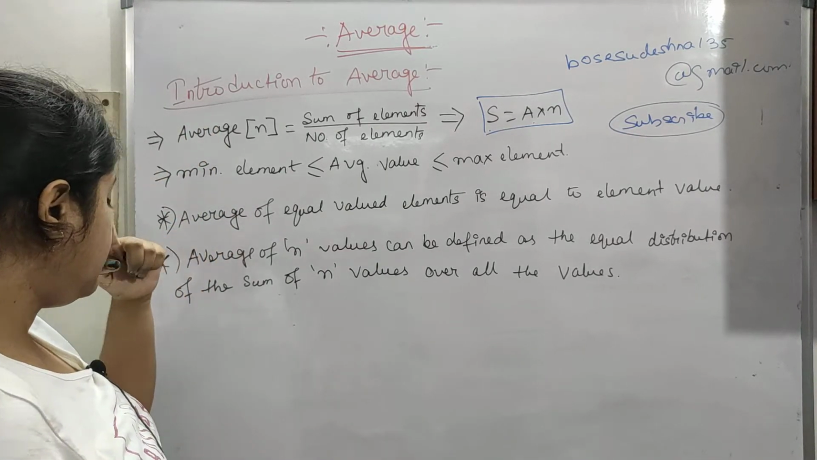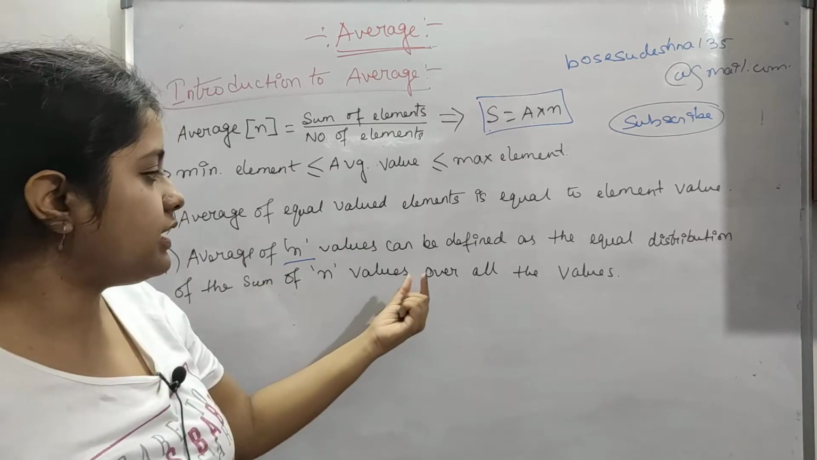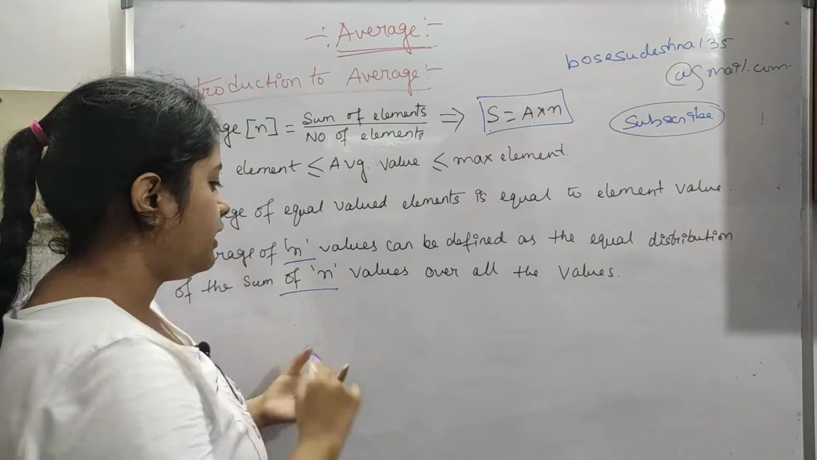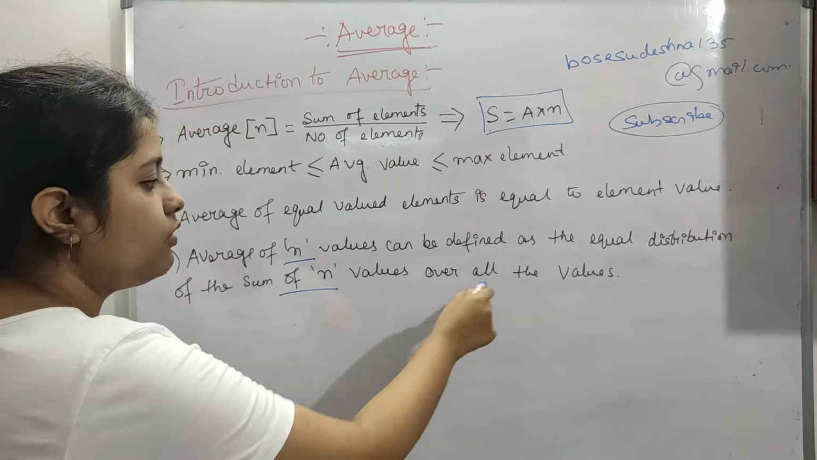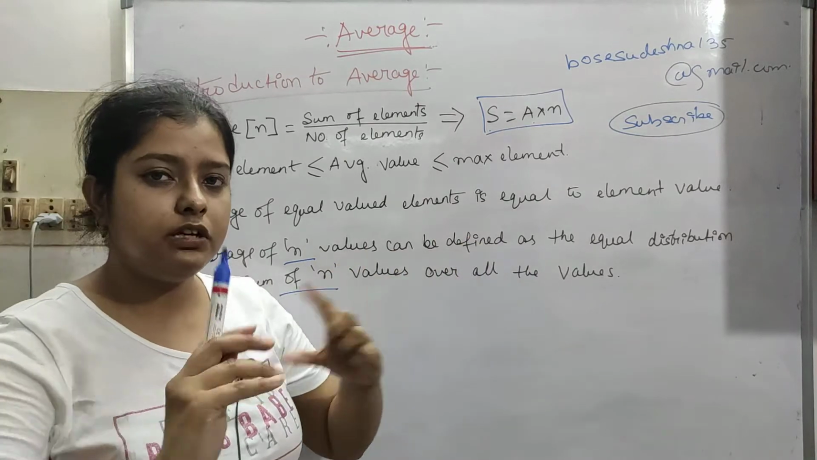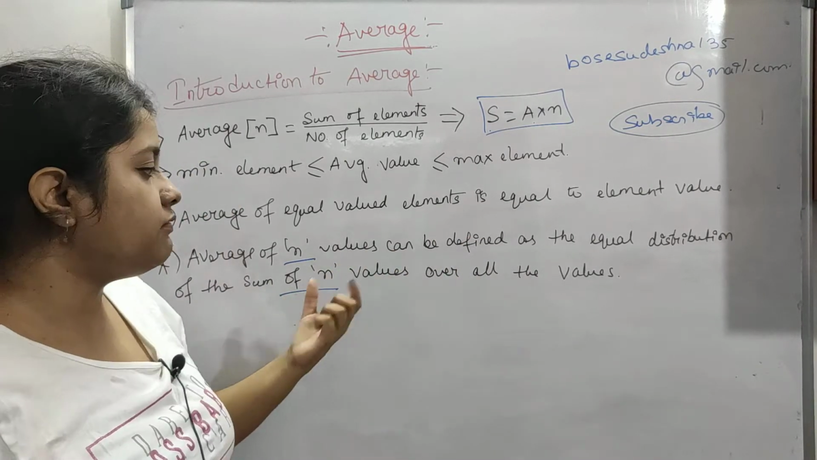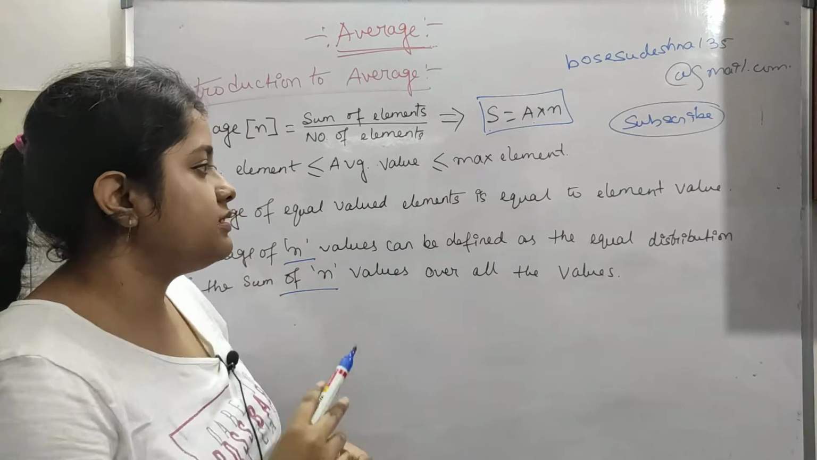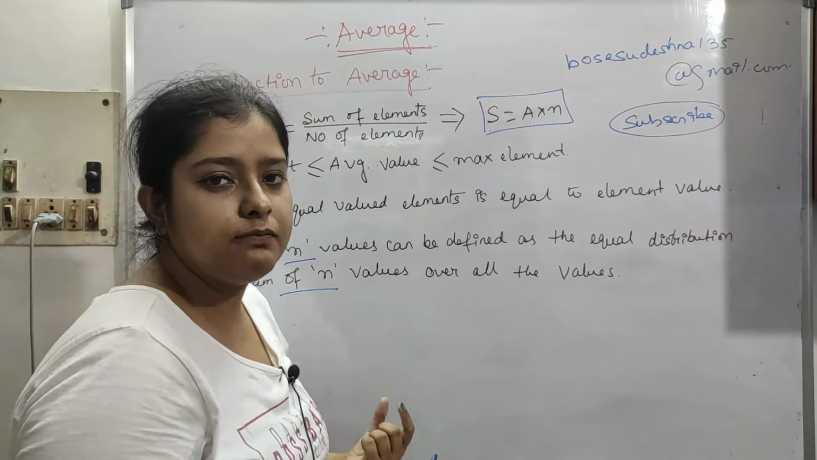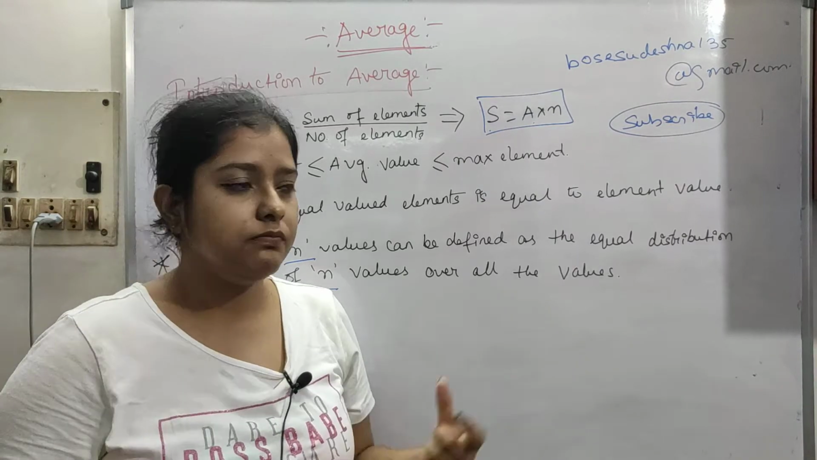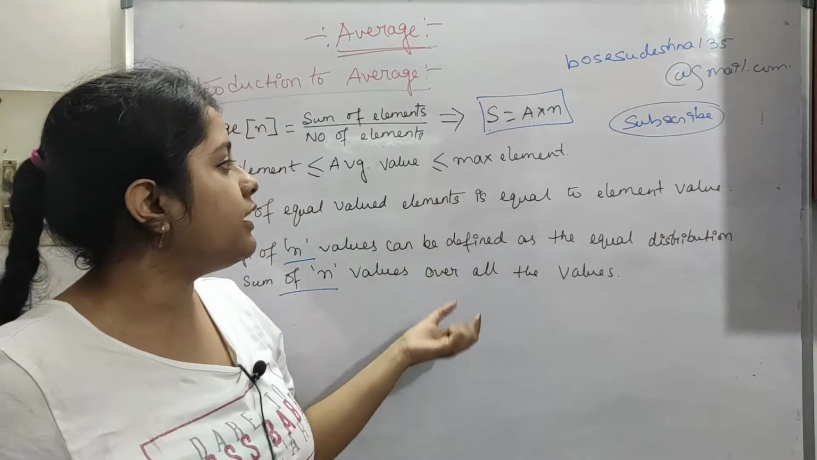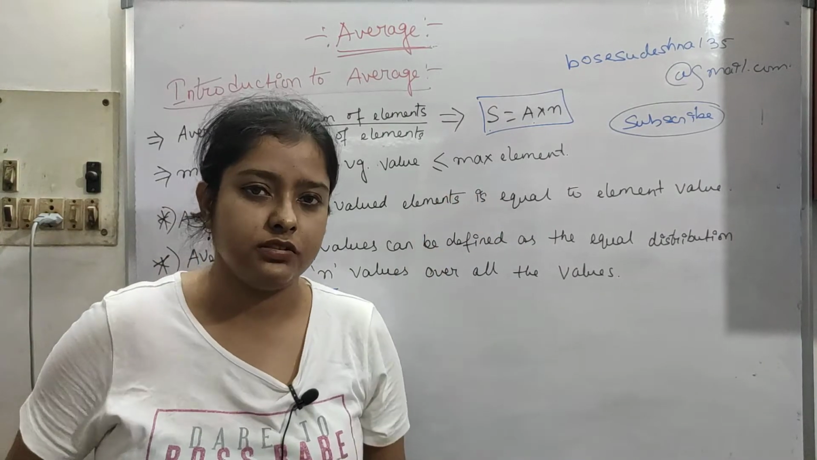Next, the average of n values can be defined as equal distribution of the sum of n values over all the values. This is also very simple. So these are some properties. These are pretty easy, but before starting something we need to go through some basic ideas. I'll write some more and then we will move on to questions.